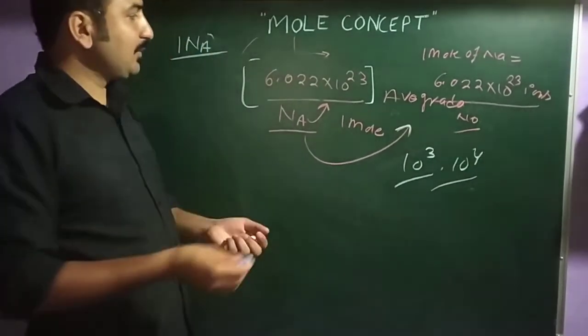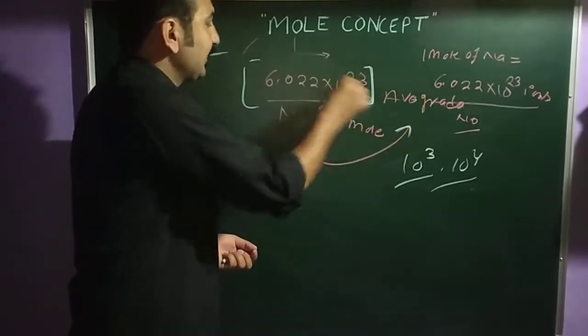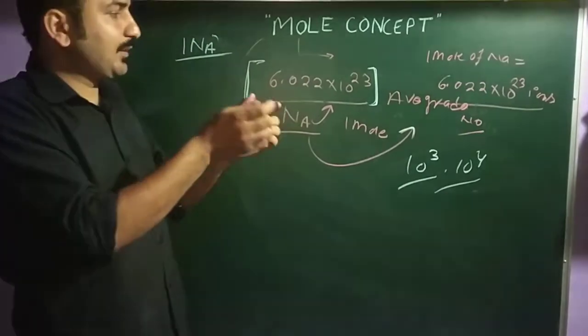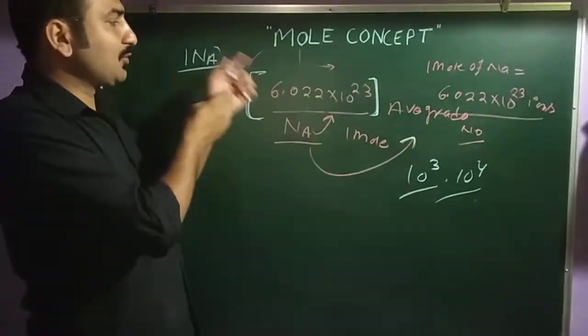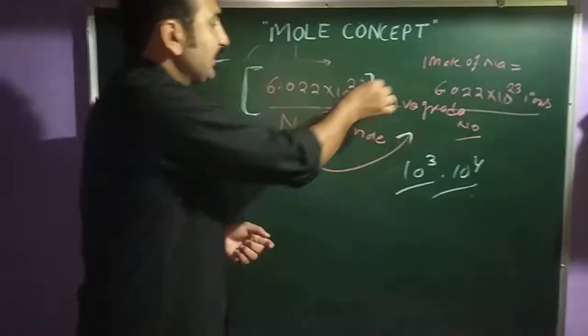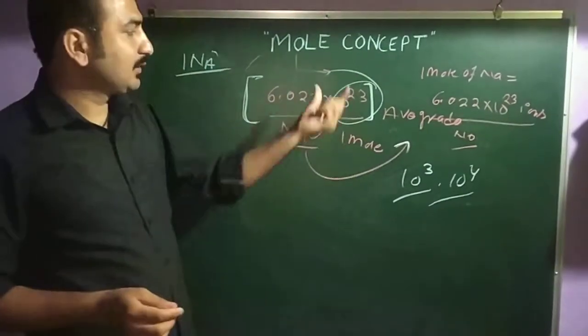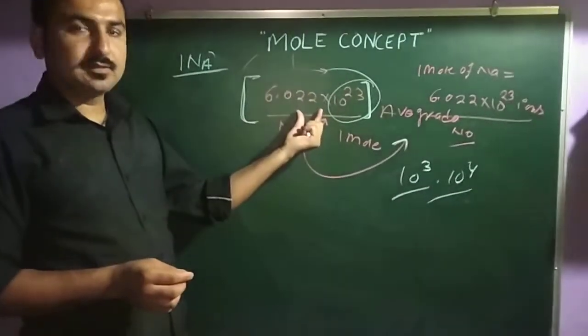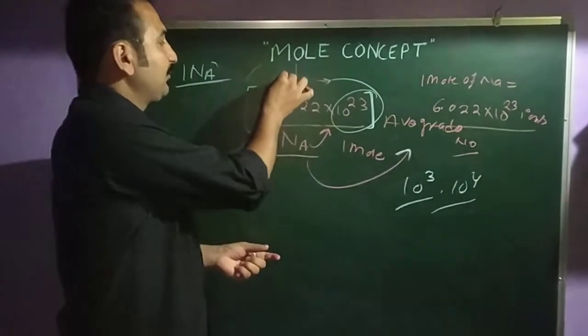So what is the reason behind taking this typical number, 6.022 × 10 to the power 23, as 1 mole?